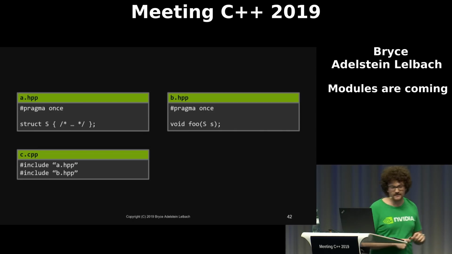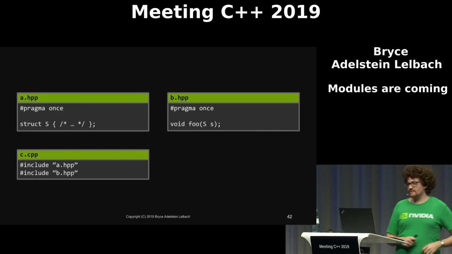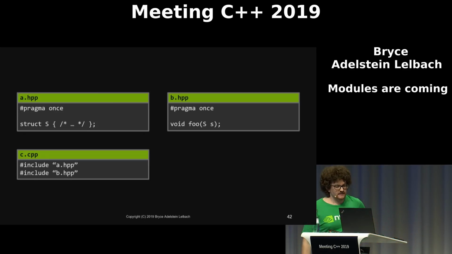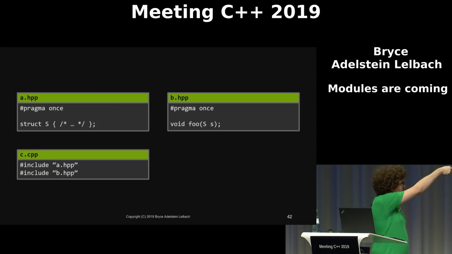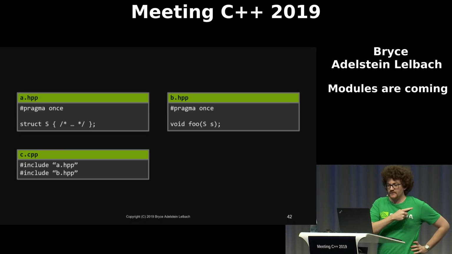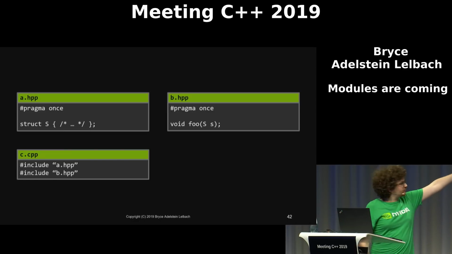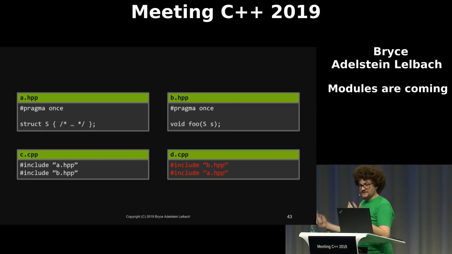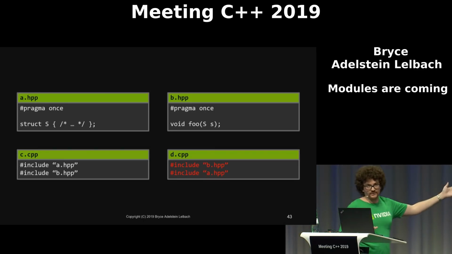We've got one header file A that defines a struct S. We have another header file B that has a function foo that uses an S. And then we have another source file, C, that includes A and then includes B. Now this will be fine because we happen to include A, which defines the thing that we use in B, before we included B. But if somewhere else in the code we invert the order of the includes, then we're going to have a compilation error.